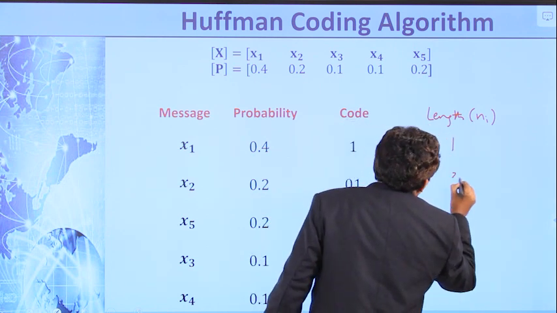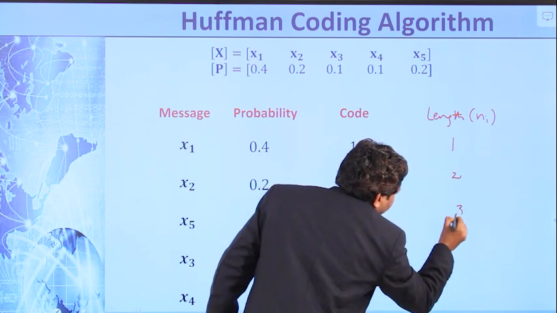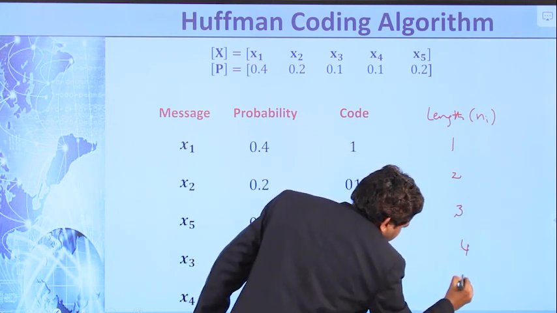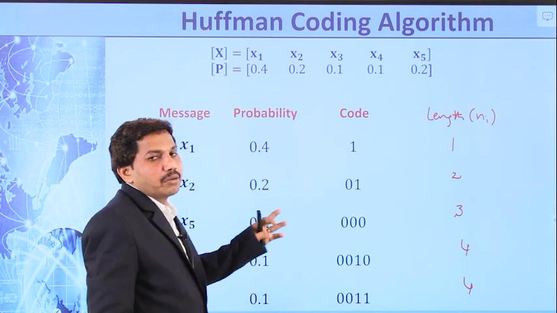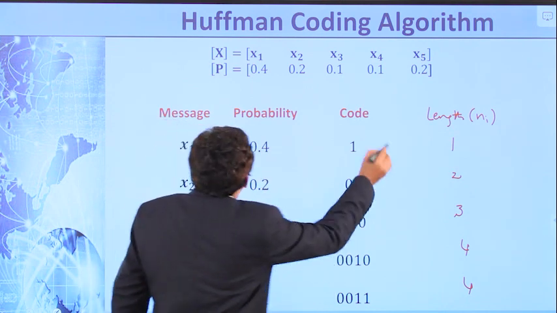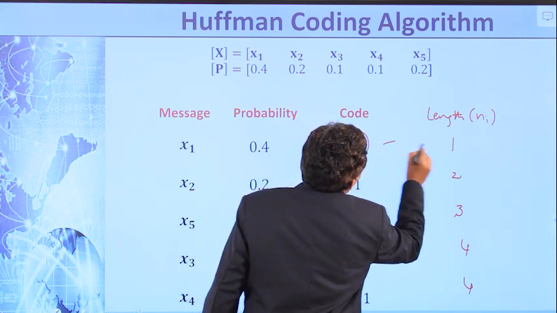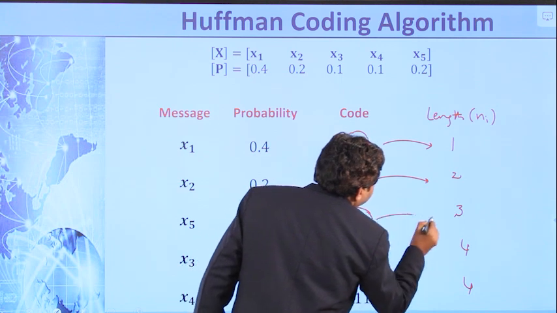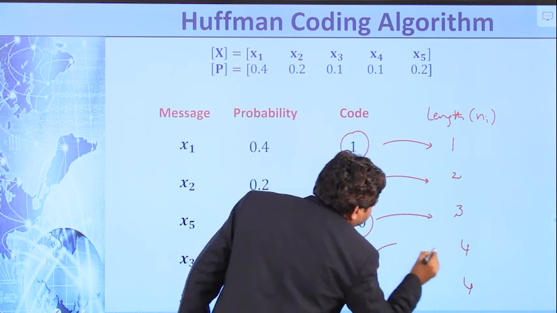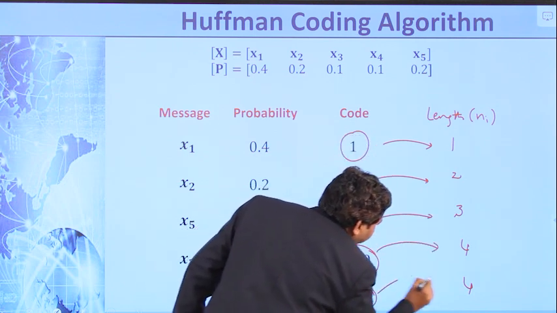Here it is 2, the number of bits here is 3, whereas in this case 4. Here also we have 4. Length of the message means how many bits are present in the code word. In this code word the number of bits is 1, here 2, here 3, and in the last two messages the number of bits is 4.